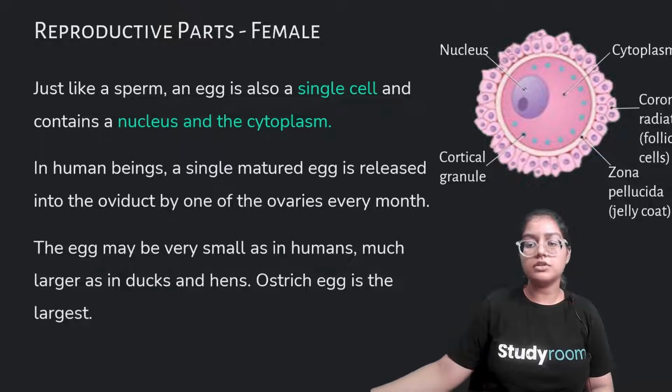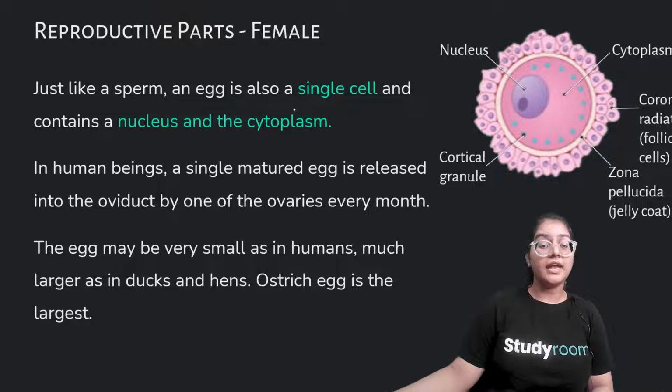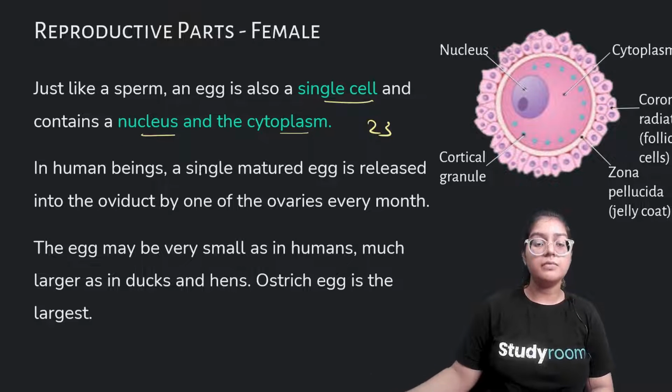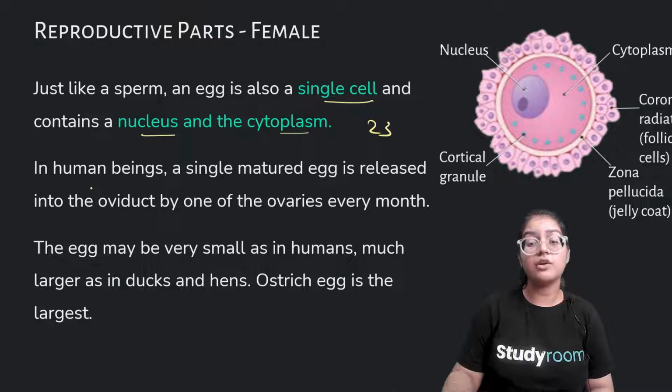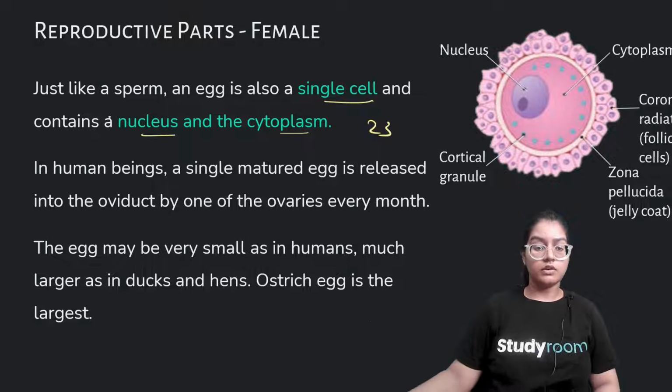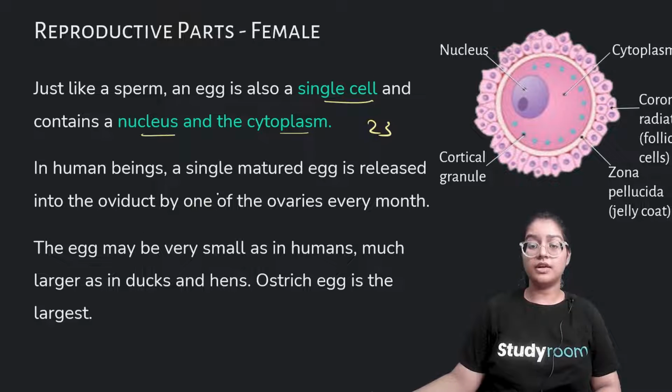Now we'll be talking about the egg. Just like sperm, an egg is also a single cell. It has 23 pairs of chromosomes. It has a nucleus and a cytoplasm. In human beings, a single matured egg is released into the oviduct by one of the ovaries every month. So this is about menstruation. Every month, a matured egg is released into the oviduct by the ovaries.